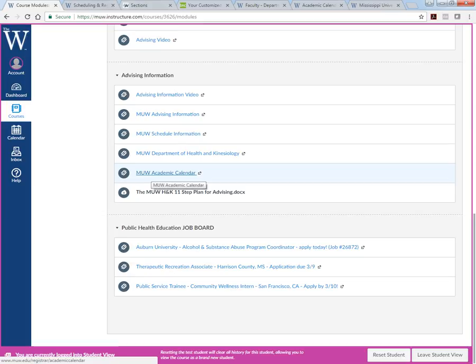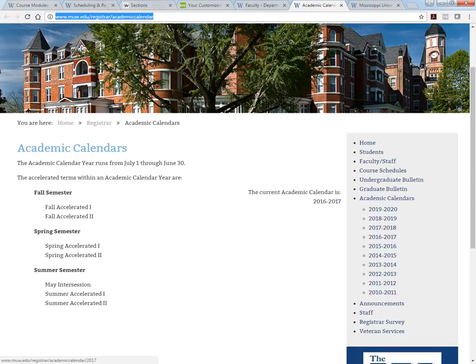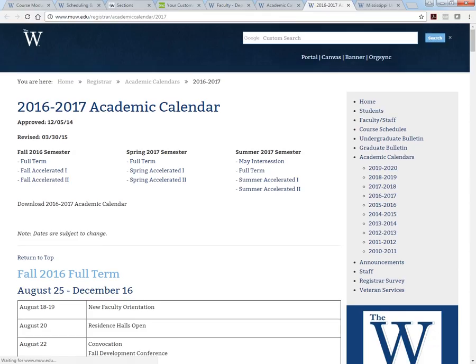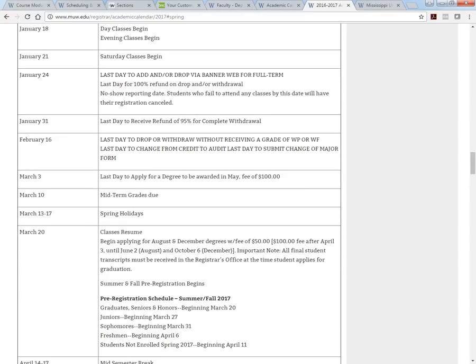The last thing is your MUW academic calendar. Okay. Now what's on the calendar here? So you'll look here and you'll see we're in the 16-17 academic year. Okay, so when we click here, it'll show you we're in the spring semester. So you'll see right here, midterm grades are due Friday. Oh, so by the way, everybody's going to have good news to take home to the parents for spring break. Definitely. Spring holidays. It's a spring break right here, March 13th through 17th.